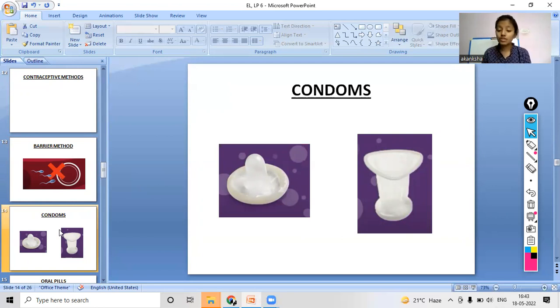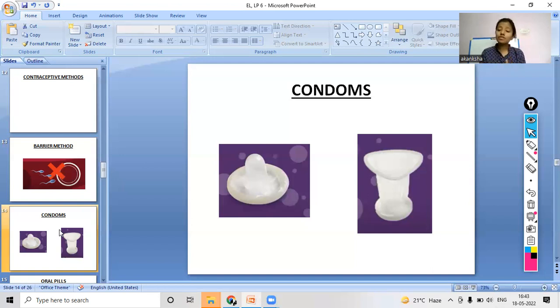Usually we have seen the males use them, but there are female condoms too. If a male is wearing the male condom, it will collect all the sperm into itself and will not allow it to be released in the female reproductive organ, so that there is no fertilization.